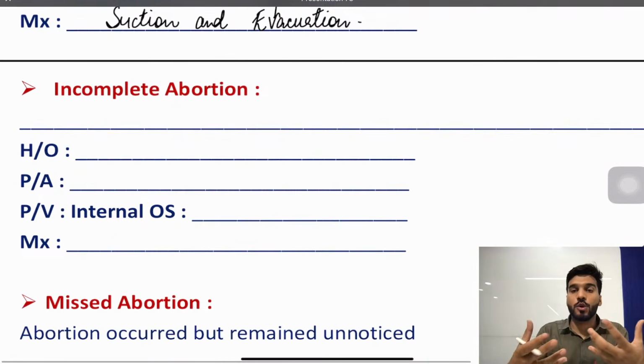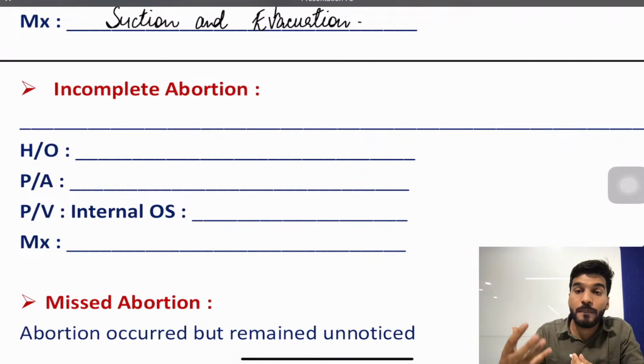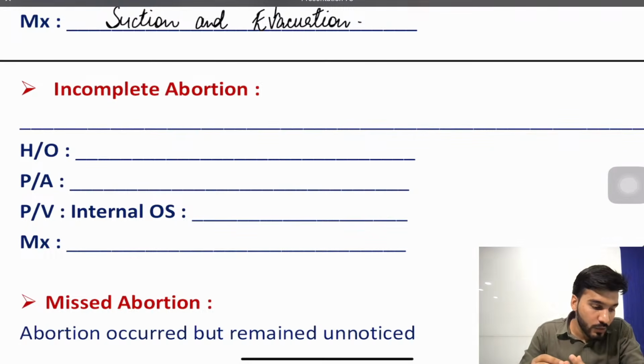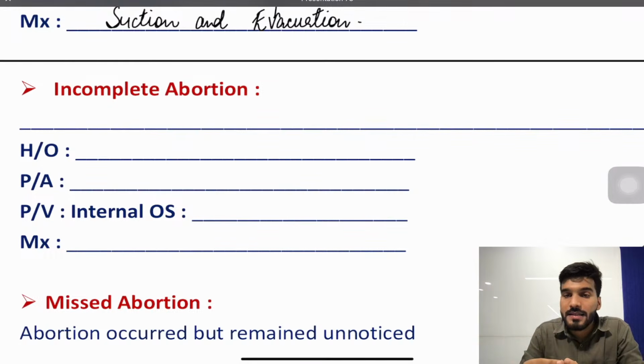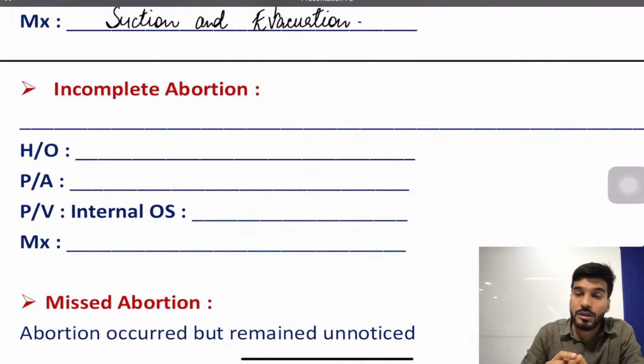Now these types of abortion that we are studying are all embryonic abortion. What was embryonic abortion? Where the embryo is present, and CRL is more than 7 mm. If CRL is 5 mm and less than 12 weeks, we call it early pregnancy loss. So what is anembryonic? The embryo is absent. Gestational sac is more than 25 mm. There is no yolk sac or fetal pole. It's also called blighted ovum.